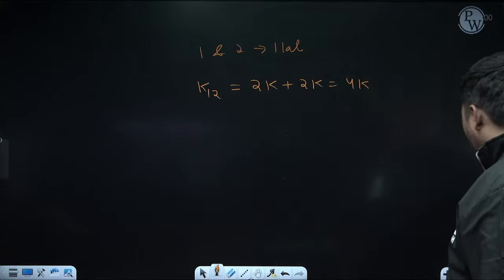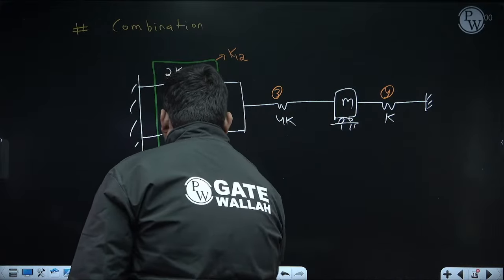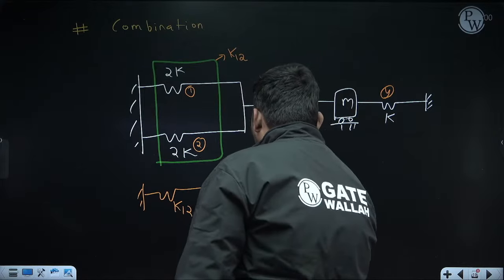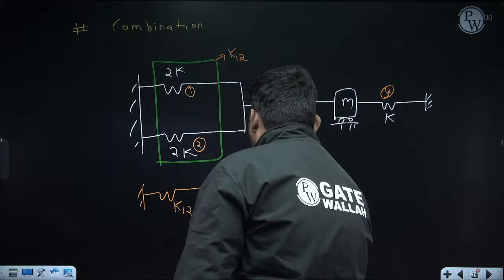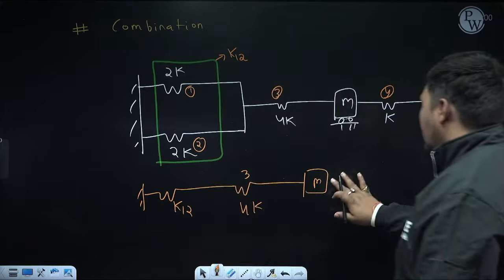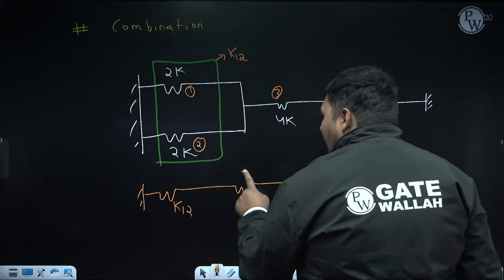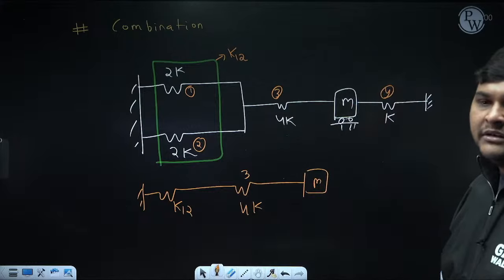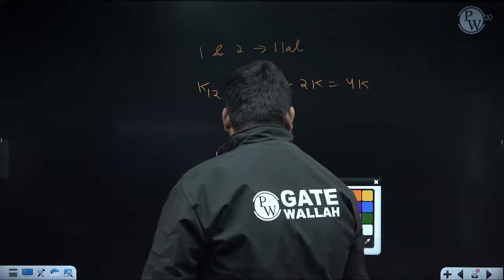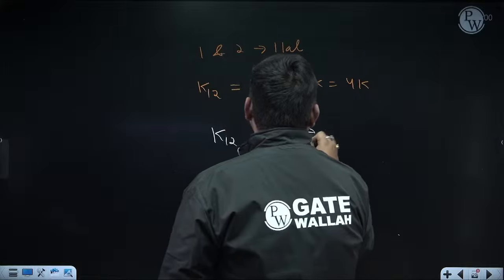If you want, you can draw an equivalent diagram for your understanding. So we are replacing 1 and 2 by a single spring whose stiffness is K12. Now with this spring, 3 is arranged whose stiffness is 4K. Na? With this mass is attached. Right now I am drawing only the equivalent diagram of this side. After that I will draw for this side. Okay. Now you can see K12 and 3 are having end-to-end connection. Means can I say they are in series arrangement? And since they are in series, I can calculate their equivalent. Here K12 and 3 are in series.